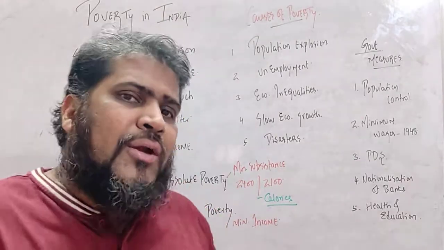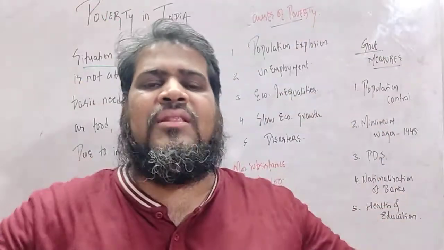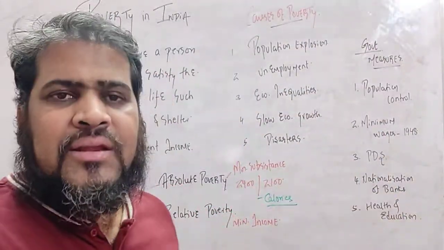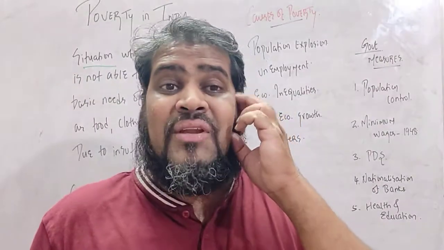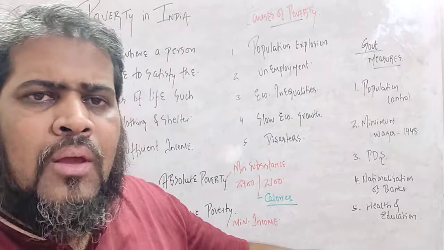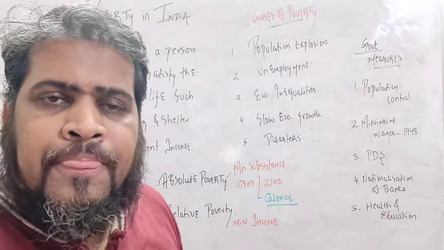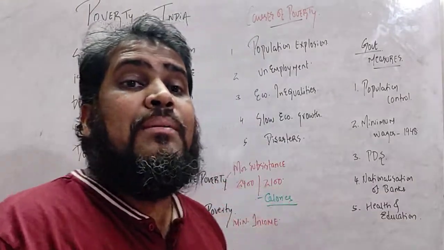If you are not consuming these calories, if you are intaking food less than these calories, matlab even though you have lots of money, then also you are suffering from absolute poverty. Alright students, for example, a person is having lots of money, but because of some disease, he is not able to intake the minimum calories.